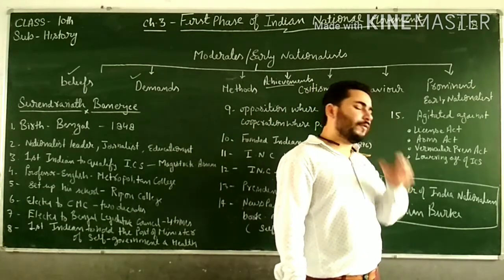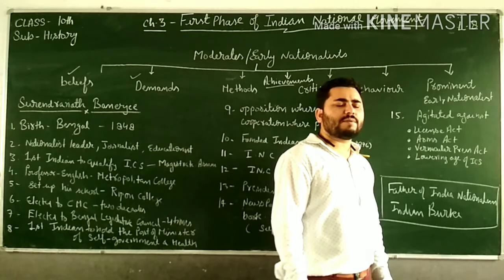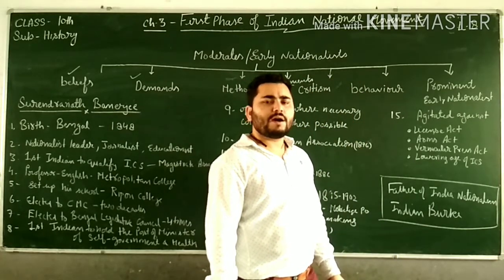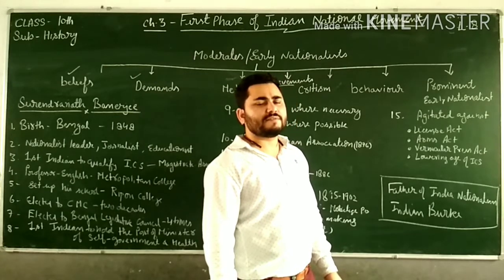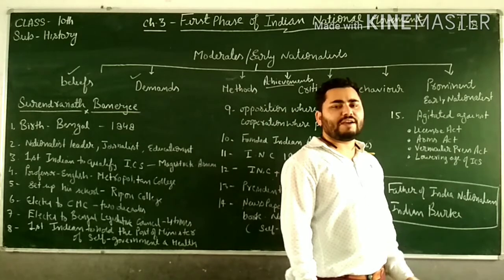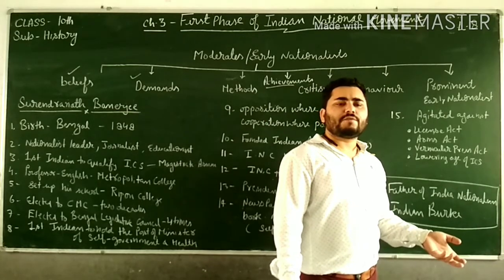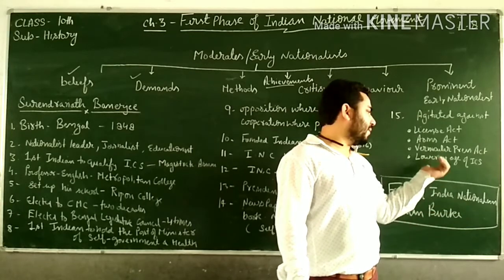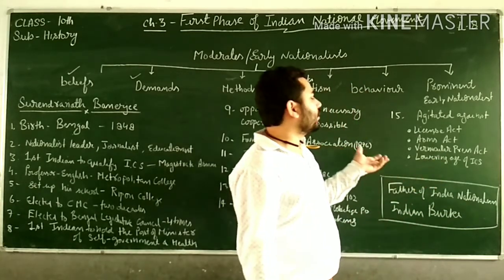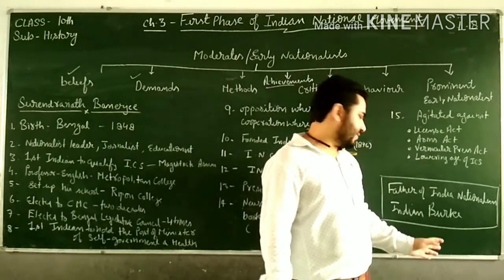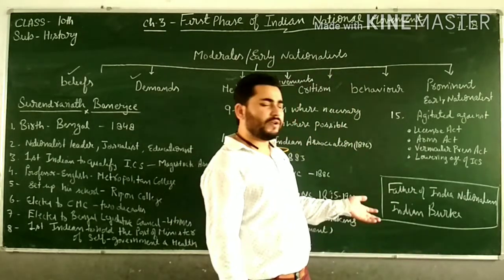Earlier, the maximum age limit to appear in the Indian Civil Services examination was 21. That age limit was further reduced to 19. At that age, it was really impossible for Indians to crack this examination. So Surendranath Banerjee struggled hard and protested against the lowering of the age of ICS.